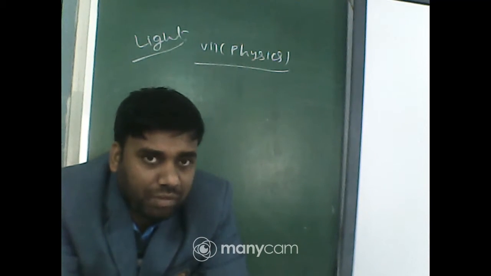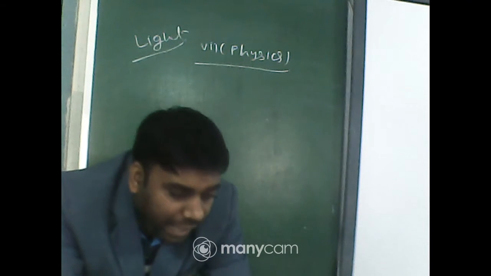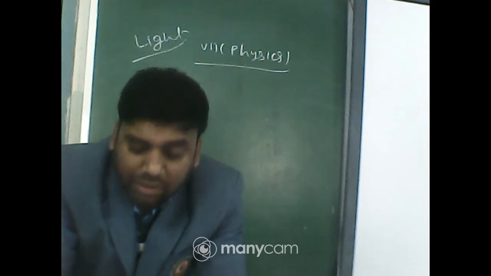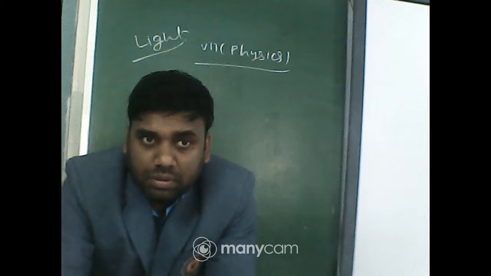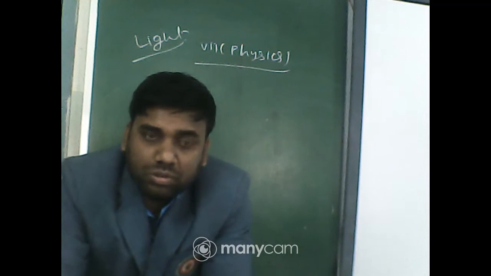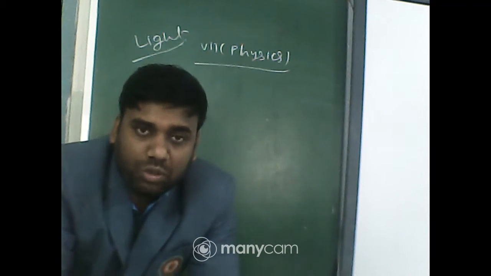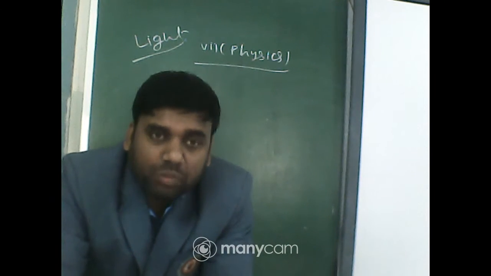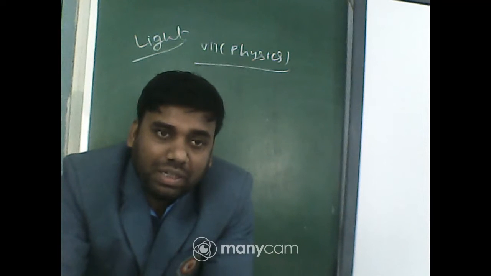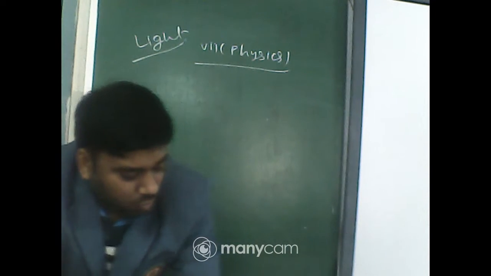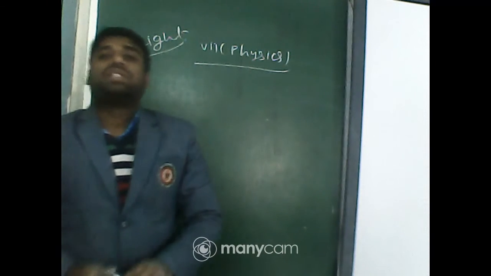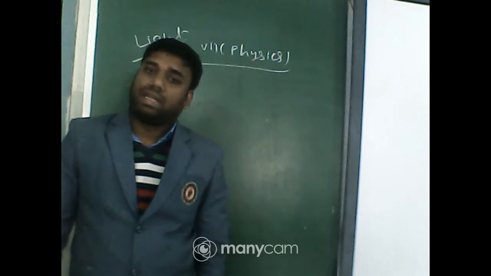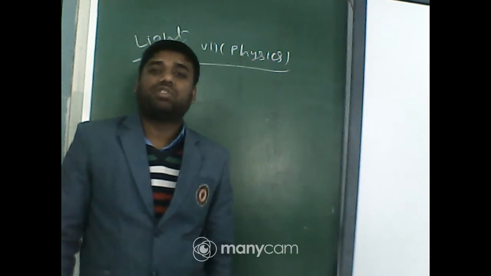Sometimes we are not able to see any object in the dark room. And when we switch on the light, then we are able to see the objects in our room. So it is clear that with the help of light we can see objects in our world. What helps us to see the objects in our universe? That is light.